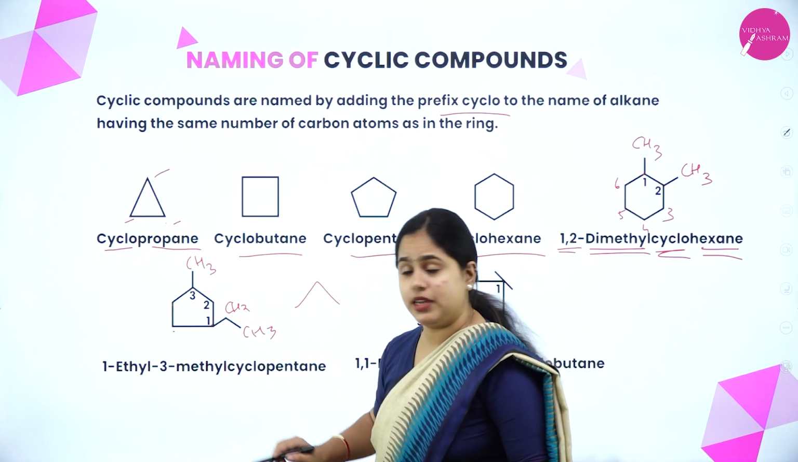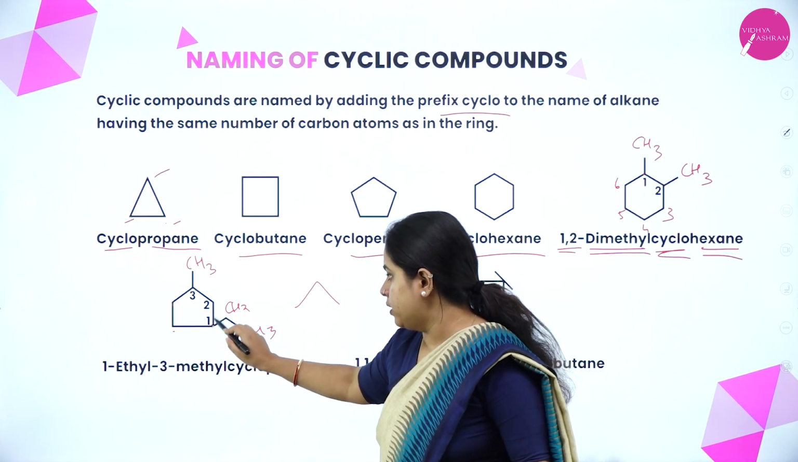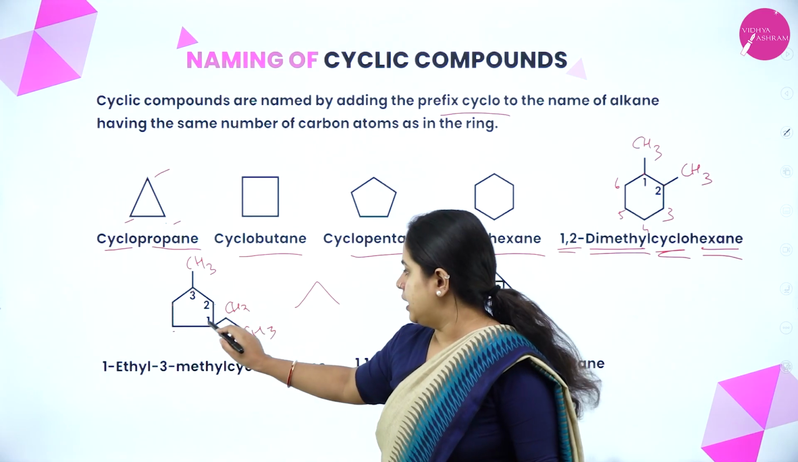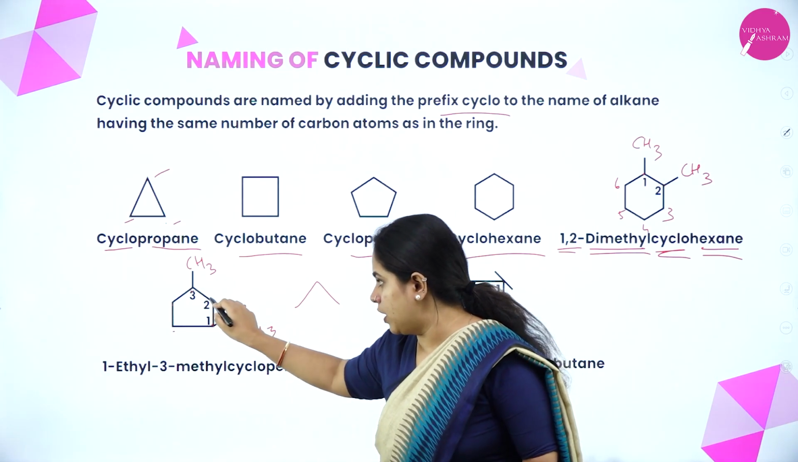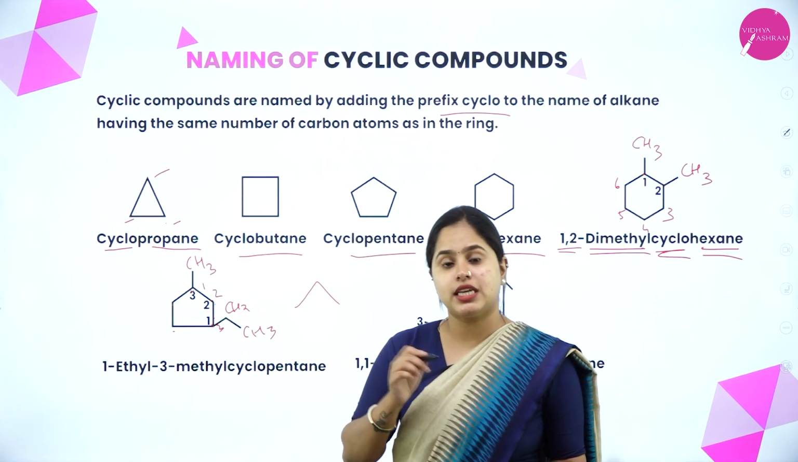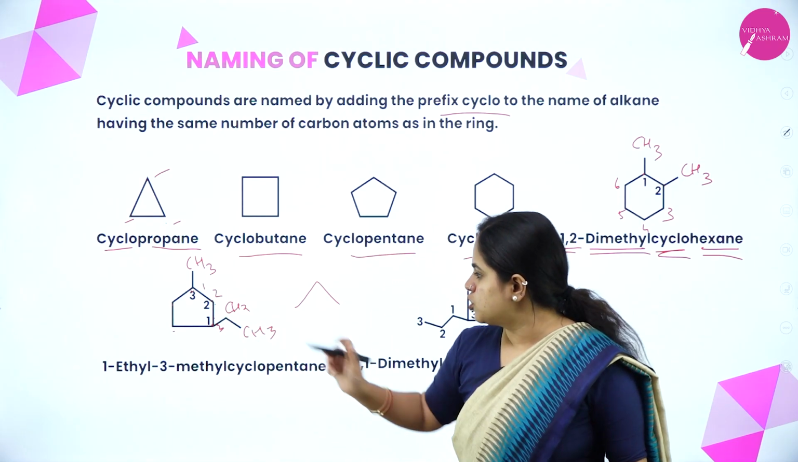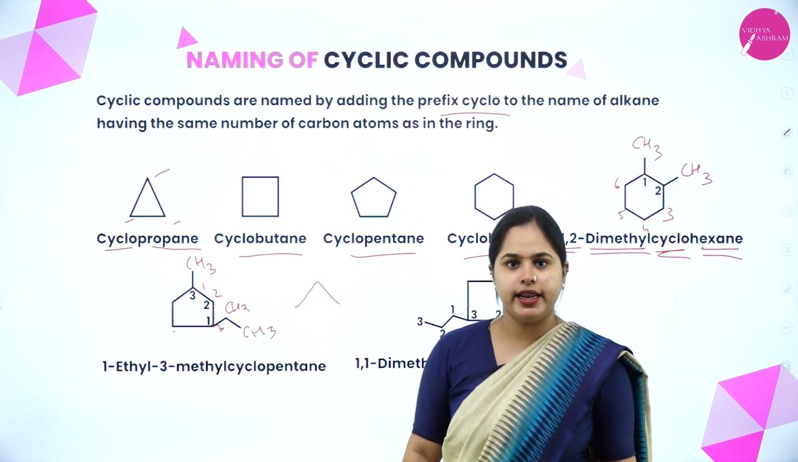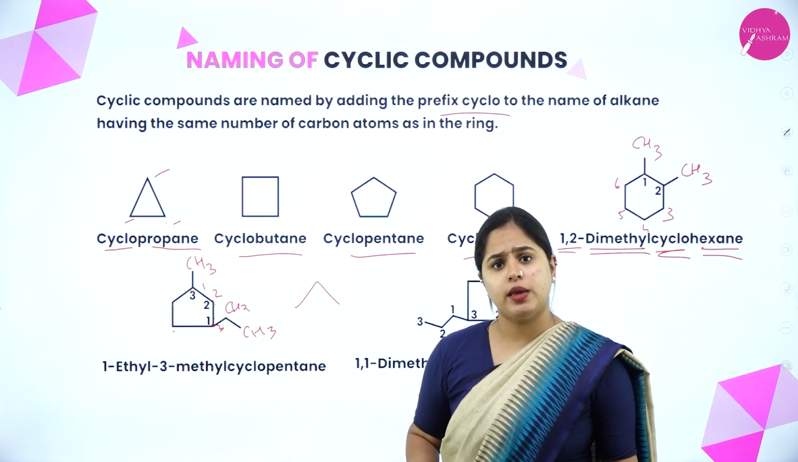It will be from here. Numbering. The numbering should be 1, 2, 3 and not in the other direction, because ethyl should get the lowest possible number. So it will be 1, 2, 3. Clear? So how do you name this now?